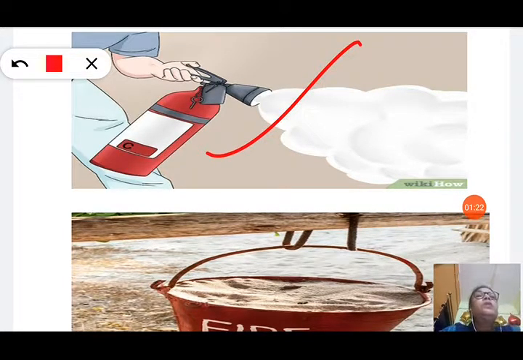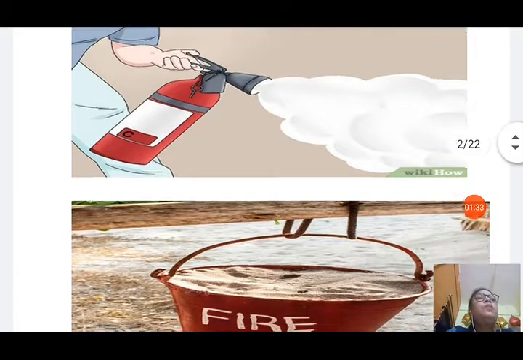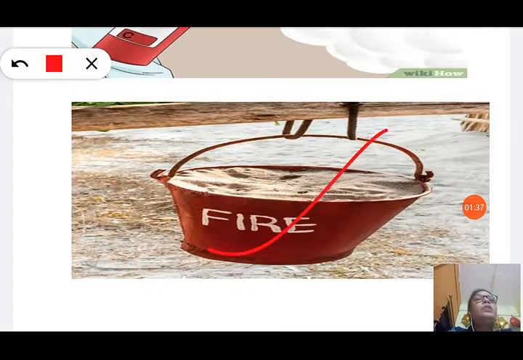You can extinguish this with the help of a fire extinguisher, and you also can extinguish by using sand, a bucket full of sand you can see in this picture. It is kept for fire only. So in case of fire you can use this bucket of sand to put out the fire.